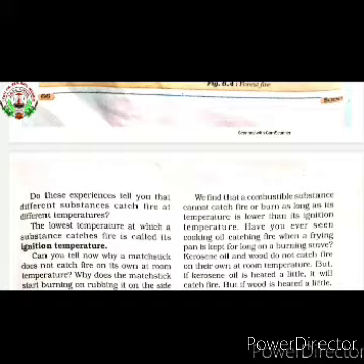Materials like cooking gas, petrol and white phosphorus have a low ignition temperature. Materials like wood and coal have a high ignition temperature.